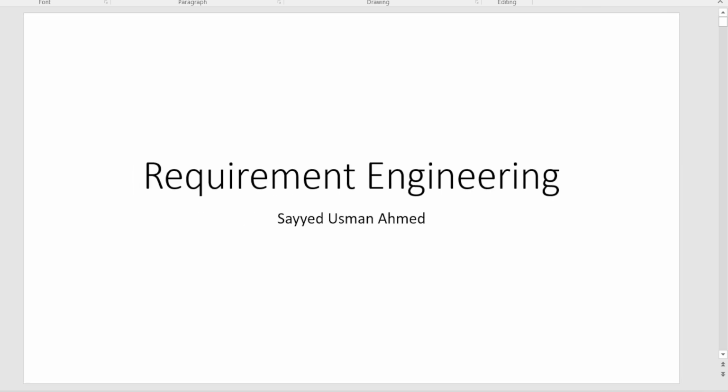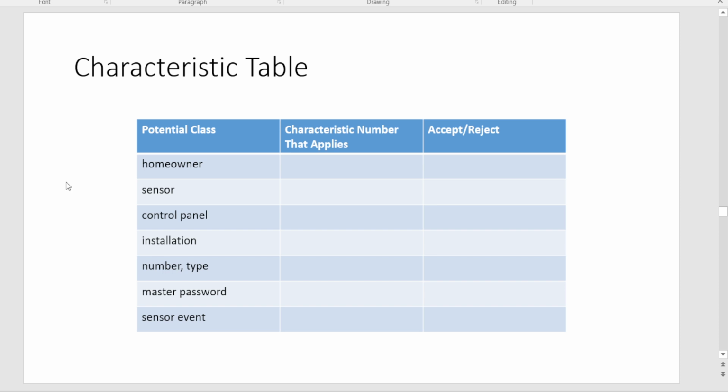You can write it in the form of 1, 2, 3. So suppose for homeowner, the numbers that apply are 1, 2, 3, 4, 5, so I can say it is accepted.